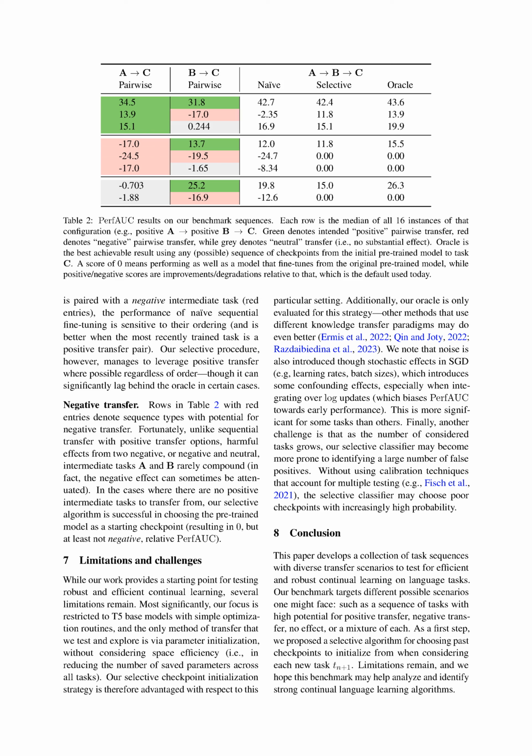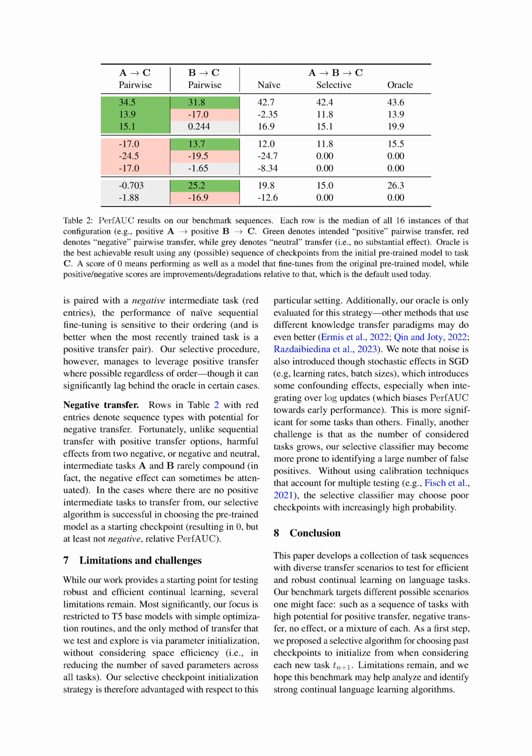We also acknowledge that noise, or random variations, can be introduced through stochastic effects in stochastic gradient descent, SGD, such as variations in learning rates and batch sizes. This can lead to some confusing results, particularly when we're aggregating over log updates, which tends to favor early performance. This effect is more pronounced in some tasks than others. Lastly, as the number of tasks we consider increases, our selective classifier might be more susceptible to identifying a high number of false positives, or incorrect identifications. Without employing calibration techniques that account for multiple testing, the selective classifier might increasingly select poor checkpoints.